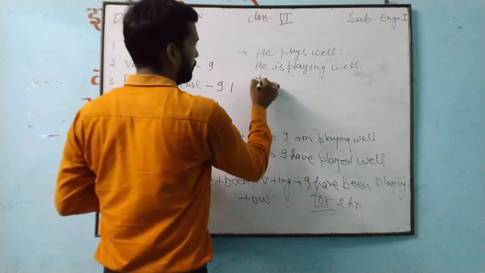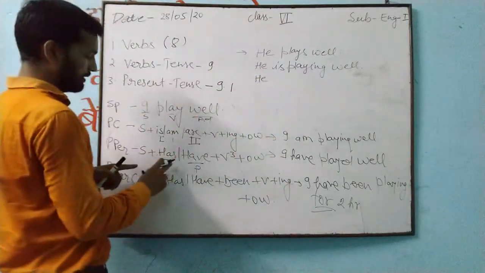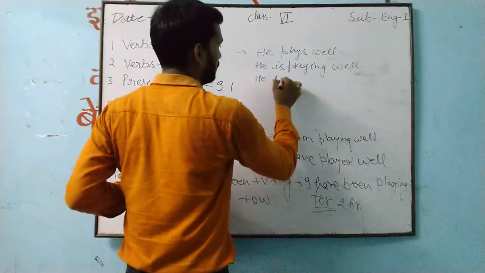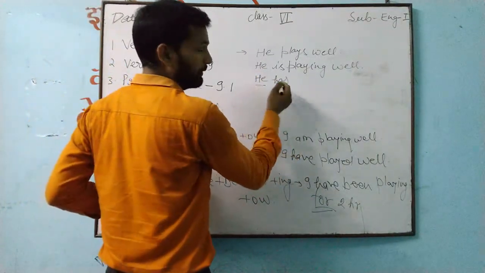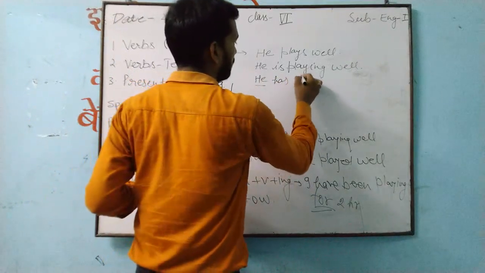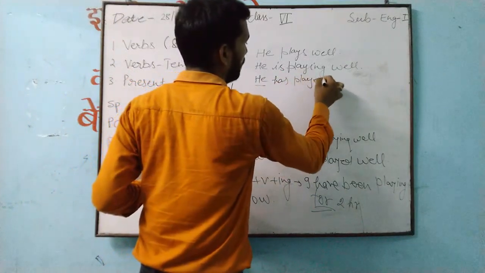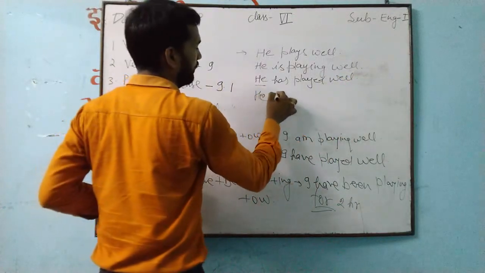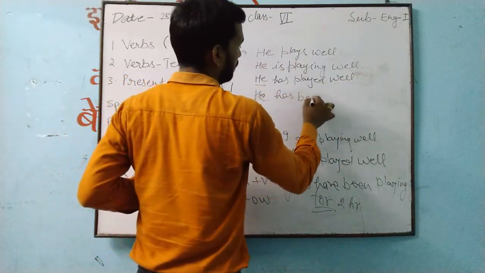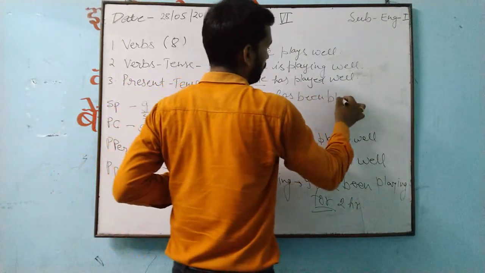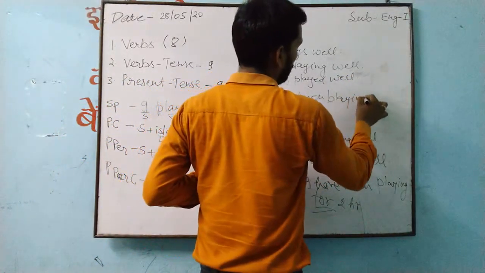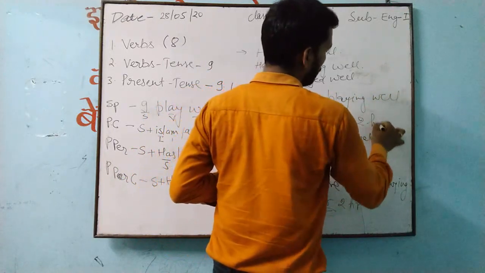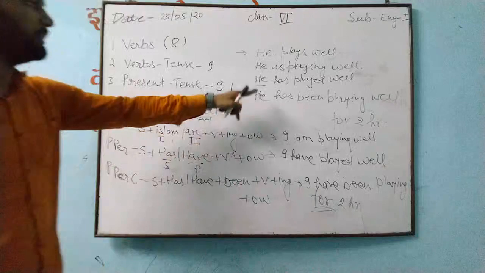In the same way, perfect: he, and after he there will be has or have. It's singular, so has. This is singular. That is why we are using has. He has played well. Now the next one, he has been playing well for 2 hours. Understand that? So this is about it.